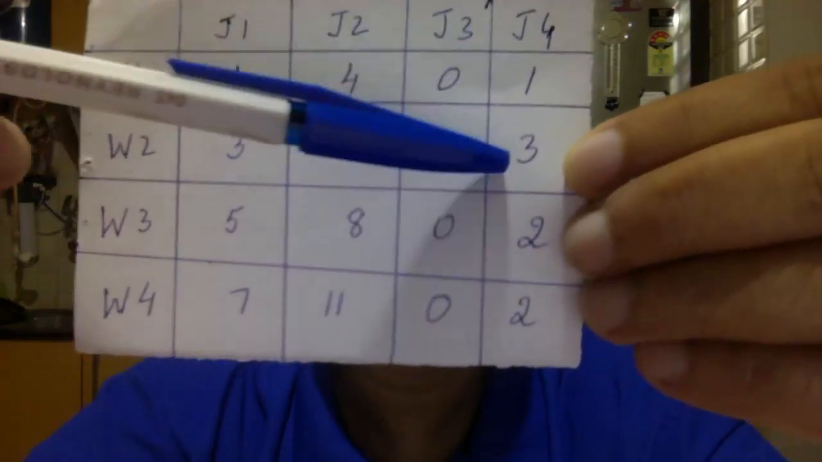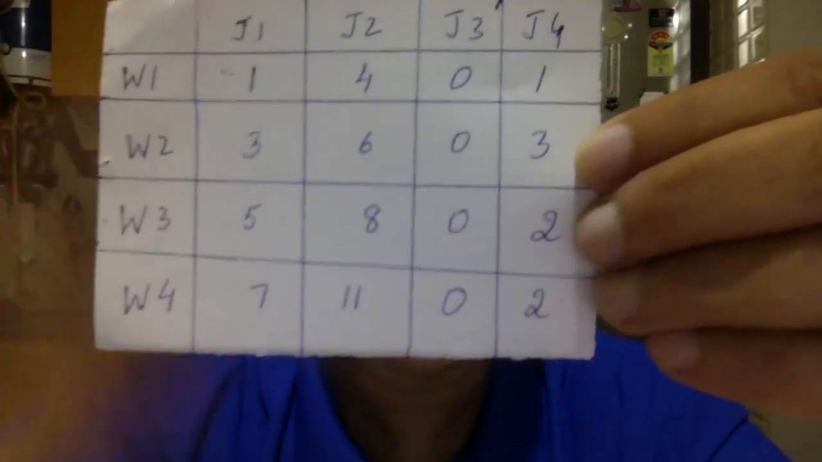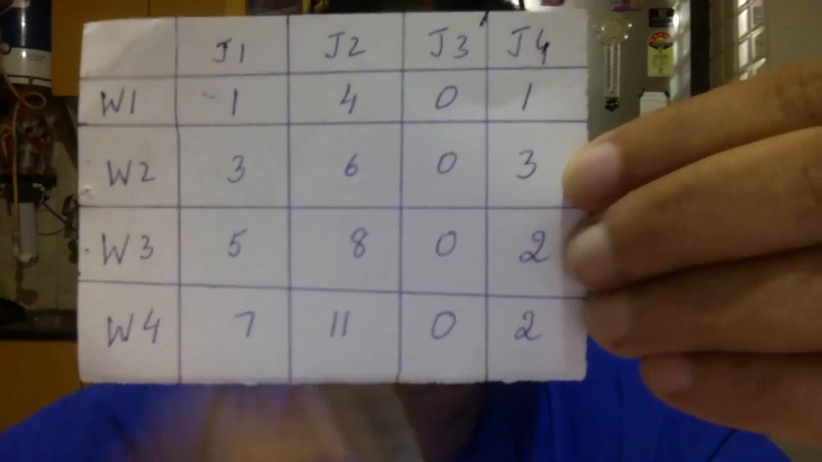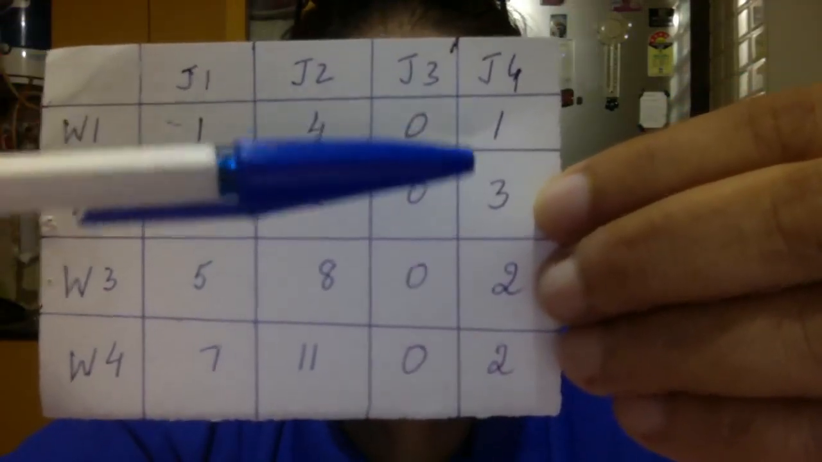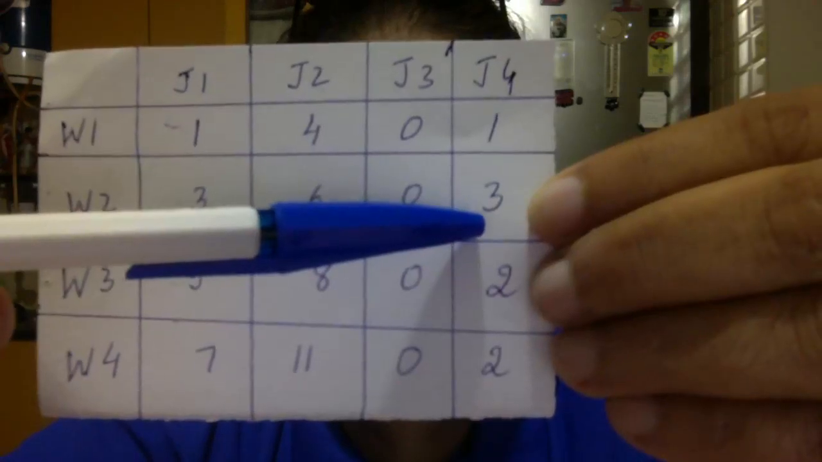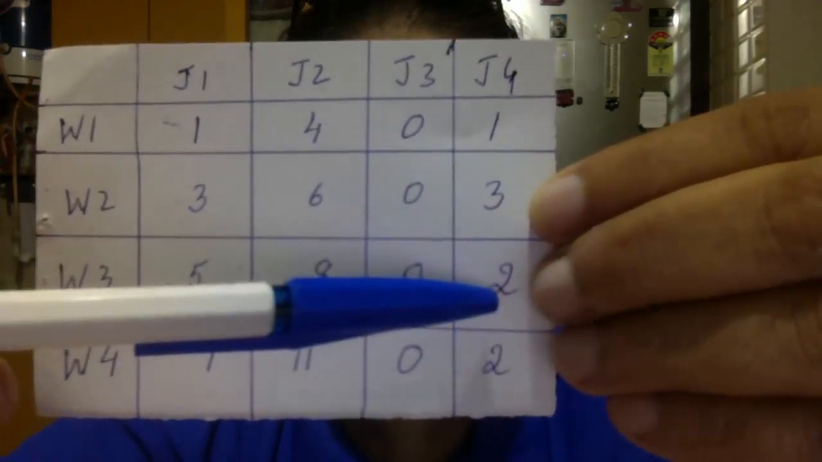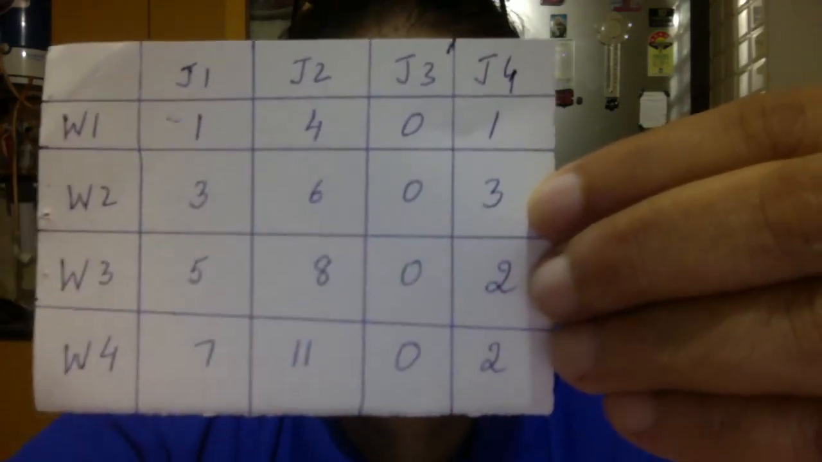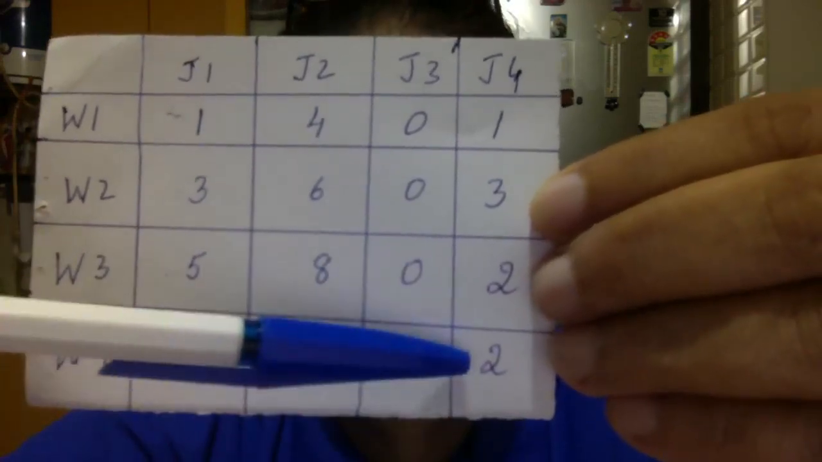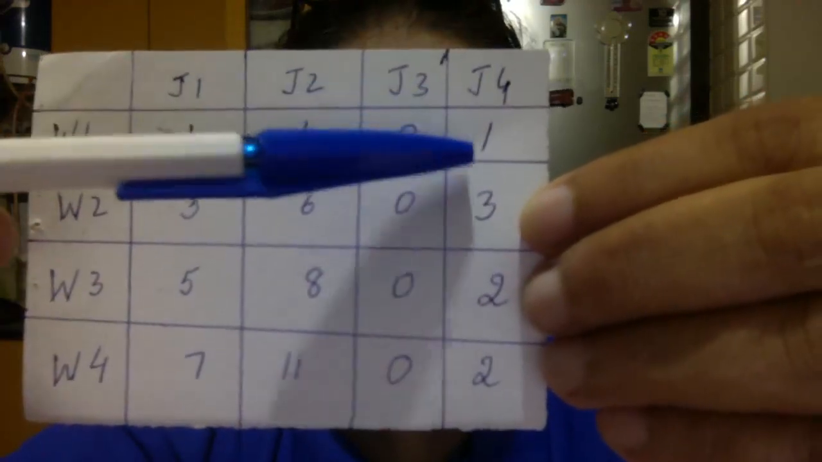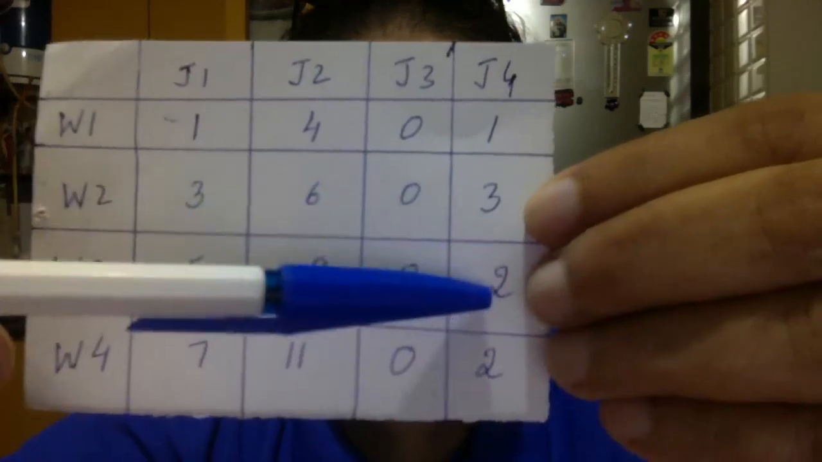1, 3, 2 and 2. So obviously 1 is the smallest number. You will get here 1 minus 1 is 0, 3 minus 1 is 2, 2 minus 1 is 1, 2 minus 1 is 1. So you must get here 0, 2, 1, 1. So our second matrix is over.